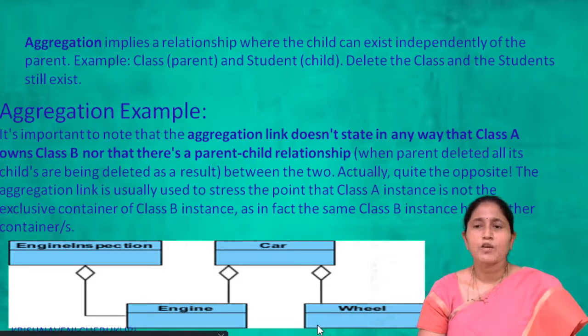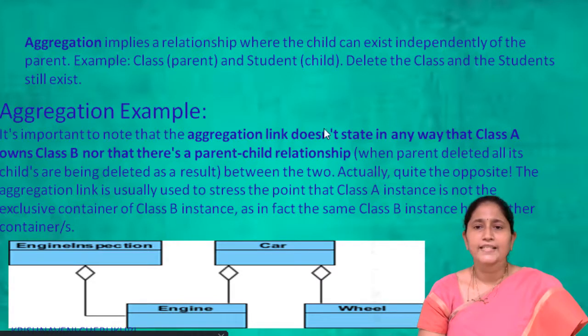Actually, quite the opposite. The aggregation link is usually used to stress the point that a class A instance is not the exclusive container of a class B instance. In fact, the same class B instance may have another container.